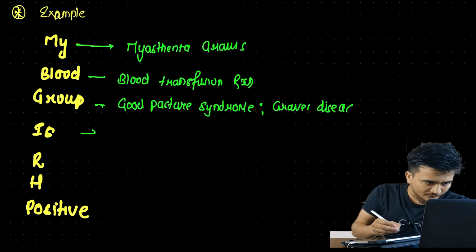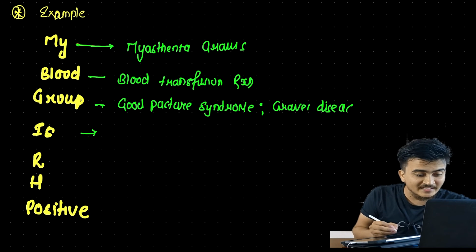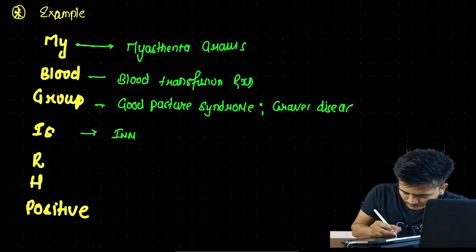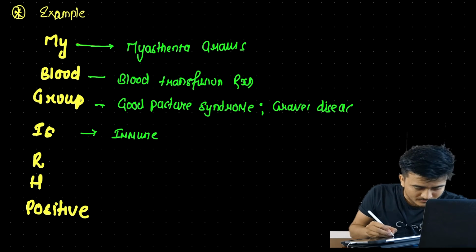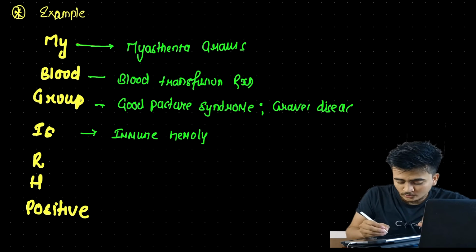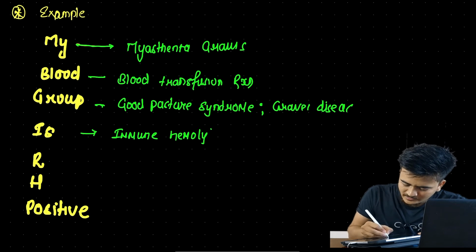And from the next letter, we have immune hemolytic anemia and immune thrombocytopenia. Actually it is autoimmune hemolytic anemia, but we'll memorize it this way, hemolytic anemia.